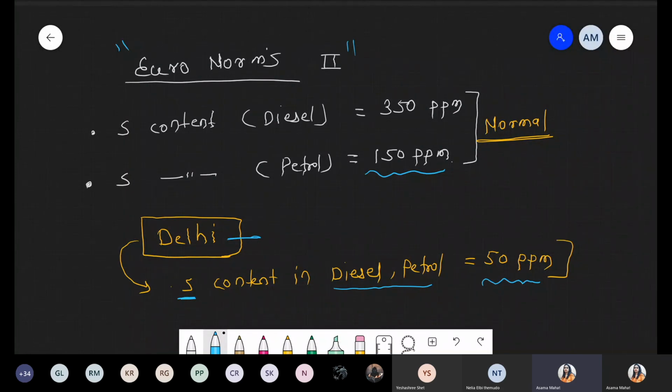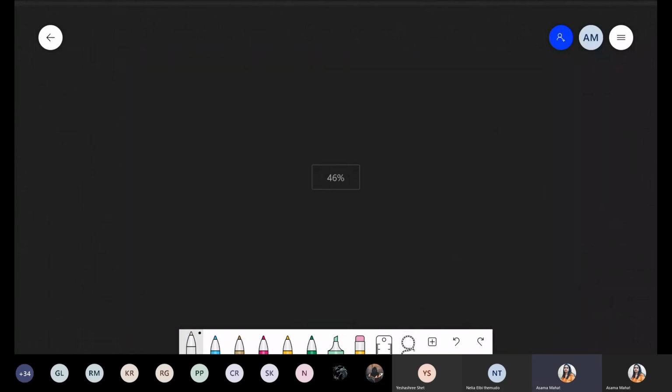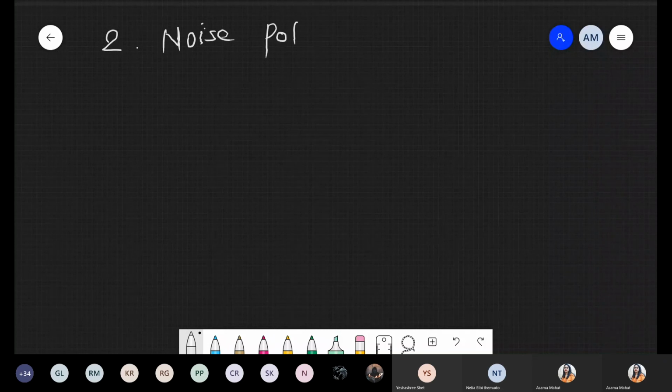So is there any doubt with respect to air pollution? Yes or no? Okay. So the next topic we are talking about, that is the second pollution, noise pollution. ये बहुत इजी है. Noise pollution.